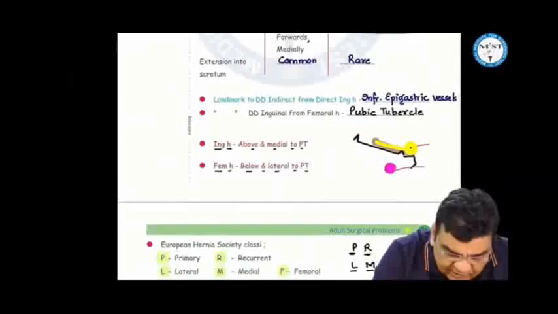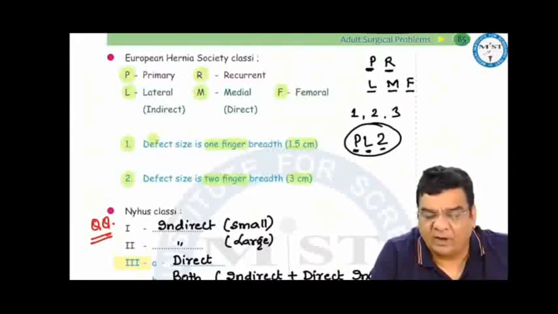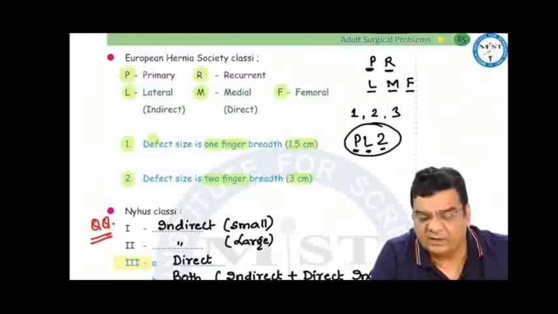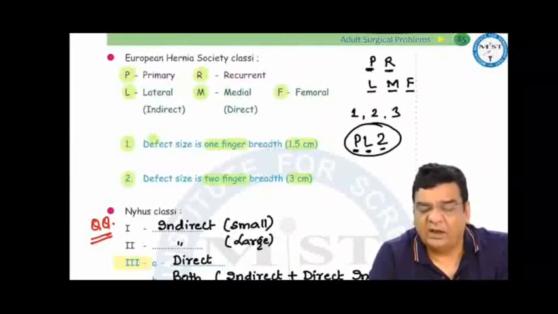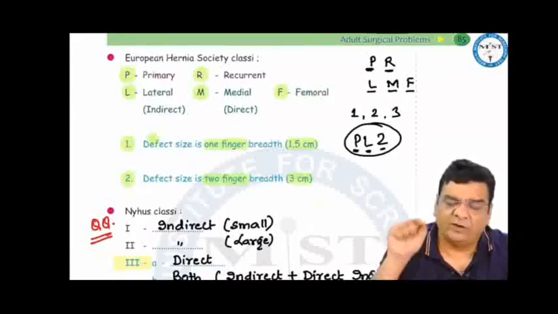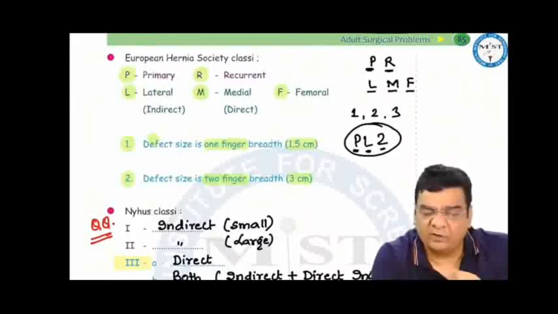There are various other classifications to describe these hernias, like the European Hernia Society classification, wherein we can use various letters: P for primary, that is, the first time the hernia has occurred; R for recurrent, where the hernia occurs again and again; L, M, F, where L is lateral, that is indirect inguinal; M is medial, that is direct inguinal; and F is femoral. We can use the numbers 1, 2, 3: if we are able to pass one finger into the defect, it is 1; 2 fingers, 2; 3 fingers, 3; and the diameter of one finger is taken as 1.5 centimeters.